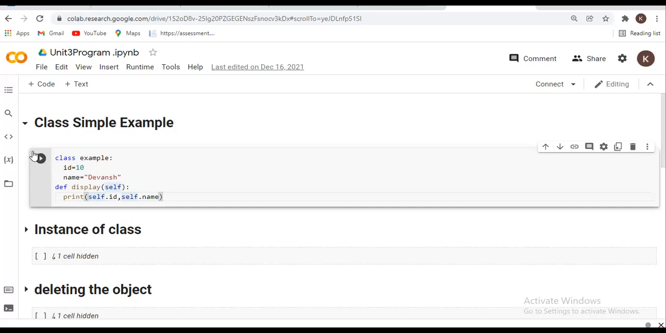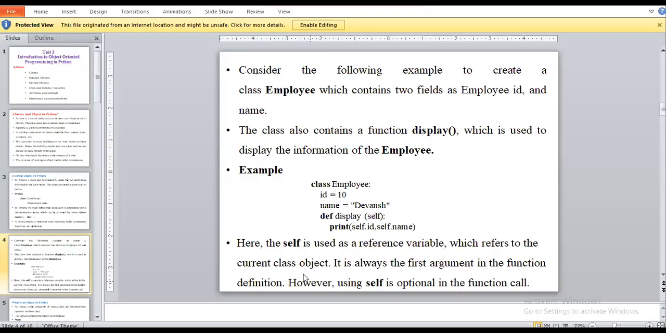If I execute this program, it will not display anything. Why? Because here I am simply creating the class. Here we are using the self keyword. Self is used as a reference variable.